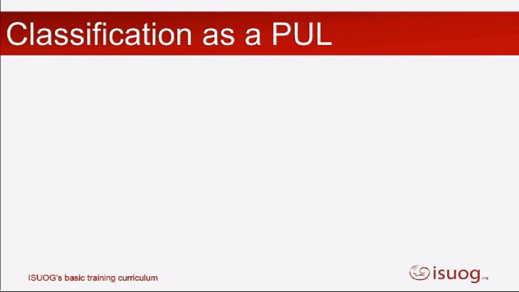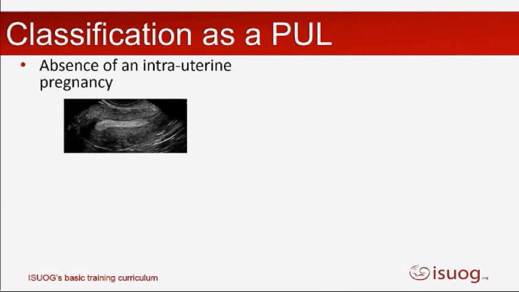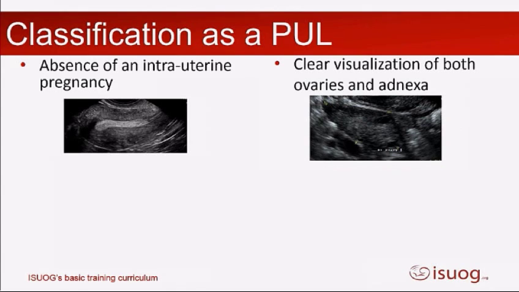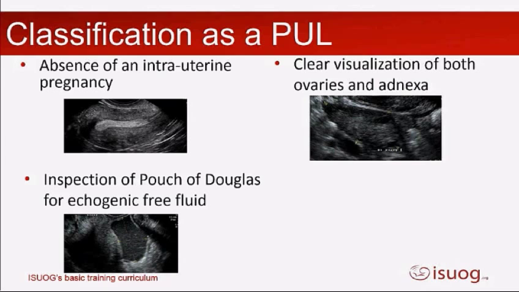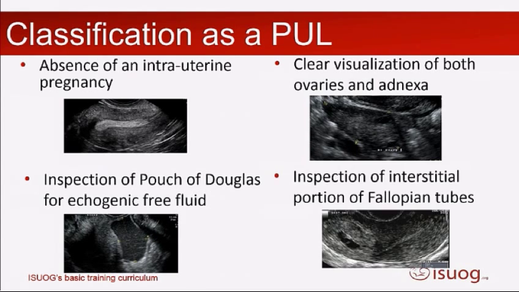So how do we classify a woman as a PUL? Well, it's really important we examine the endometrial cavity, looking for anything that might resemble an intrauterine sac. We want to clearly visualise both adnexa. You can't be termed a pregnancy of unknown location if you haven't looked at the adnexa, because there might be a big juicy ectopic sitting right there. The other thing is we want to inspect the pouch of Douglas, looking for any fluid. And we want to look in those other areas where we know pregnancies can hang out, such as the non-tubal ectopic pregnancy sites. So it's really important that we go through the cavity and look out at those interstitial areas of the fallopian tube.